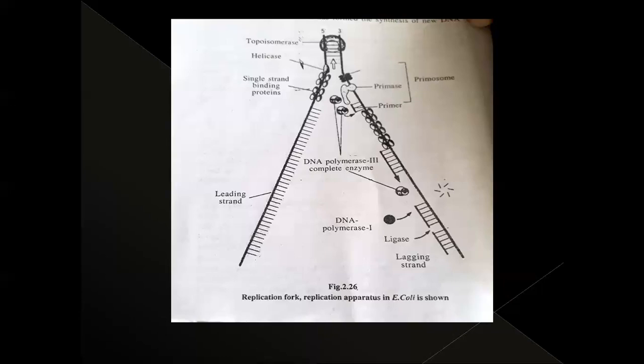That's why small pieces of DNA are synthesized, and it is called the lagging strand. Later, all these small fragments are joined with the help of the ligase enzyme. So this is the mechanism of replication.